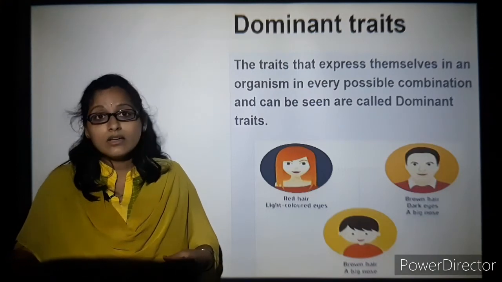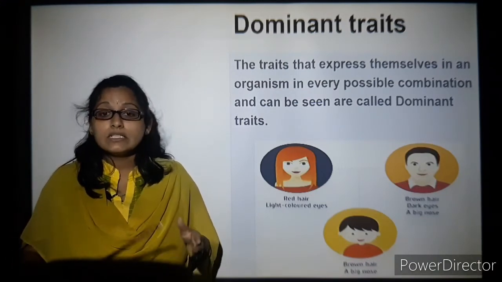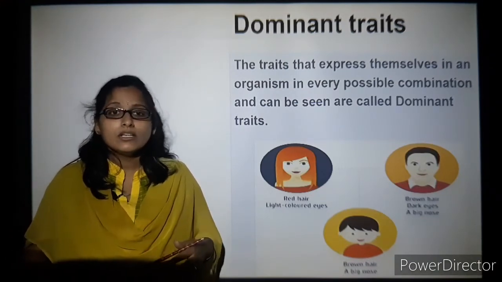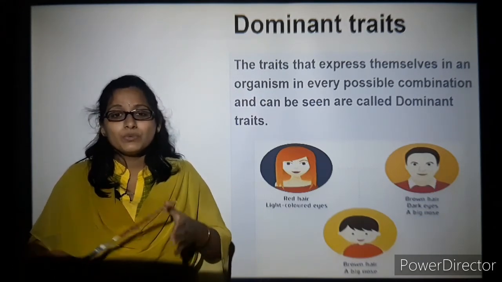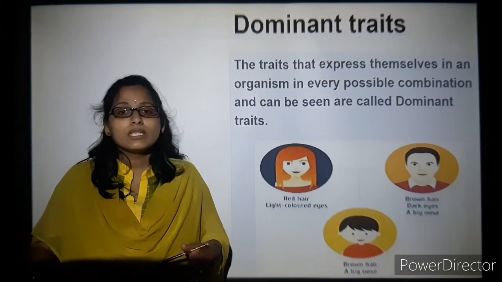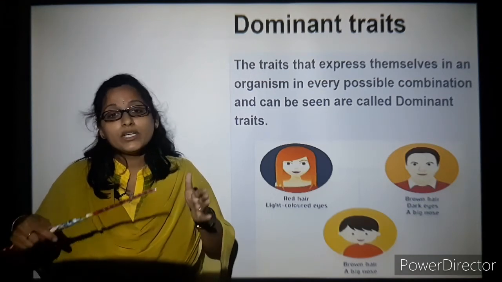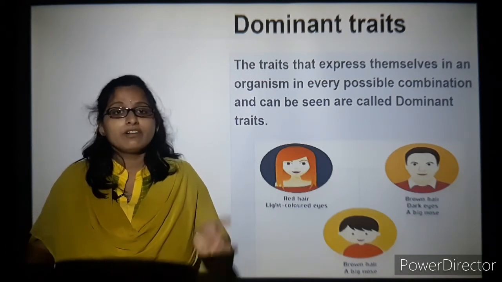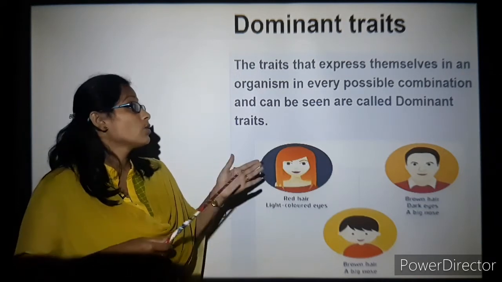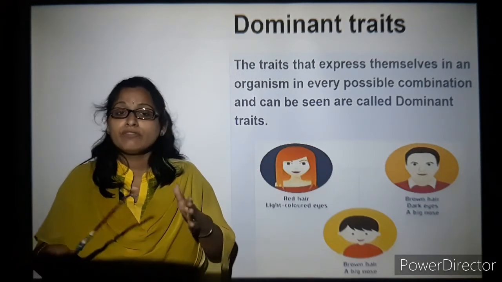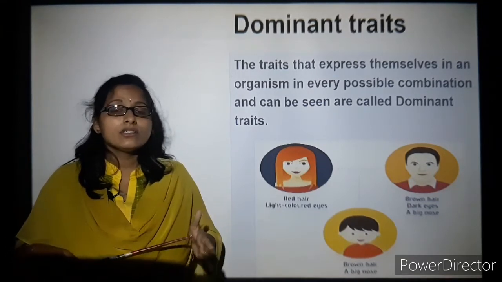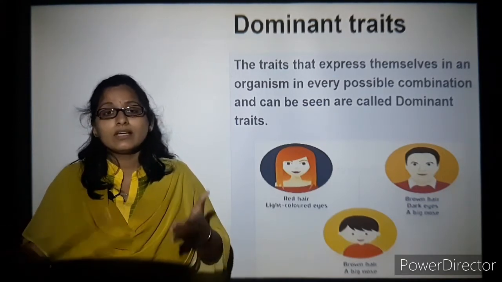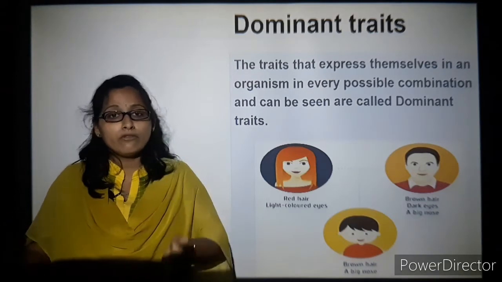So let's understand now about dominant traits. What is dominancy? As usual we say, this person is very dominant. What do you say? That he or she is superior to everyone. In the same way, here also the expression of characters is superior and inferior. Whichever is superior will be the character of the next offspring.